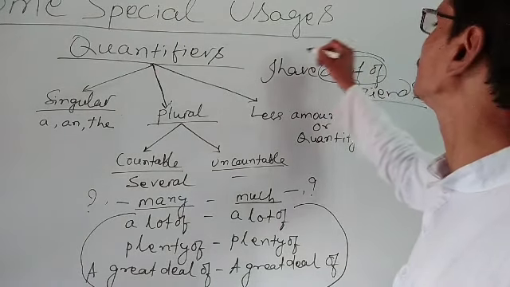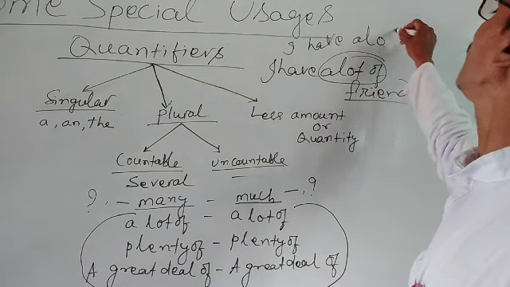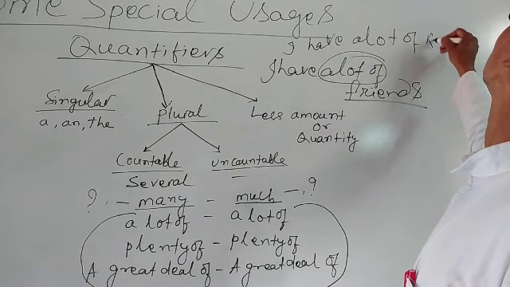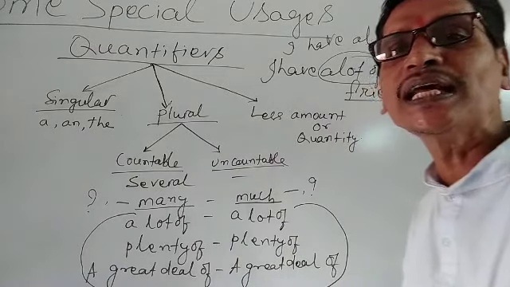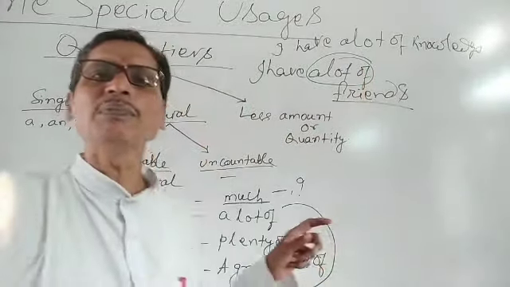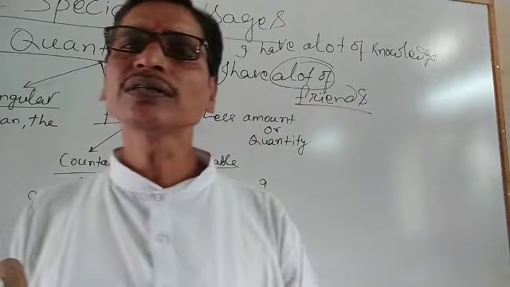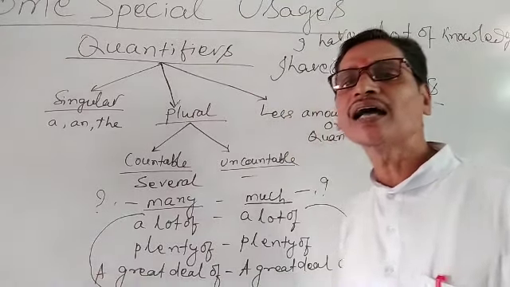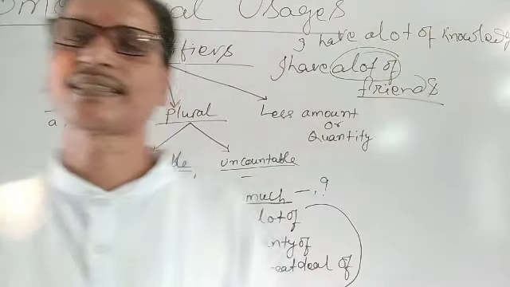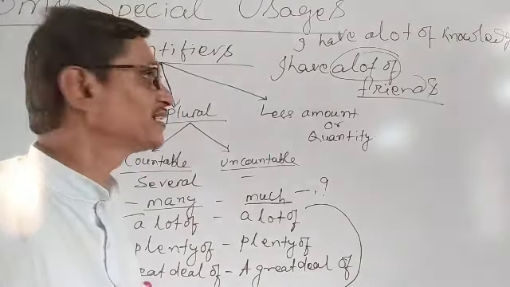Similarly, we can say, I have a lot of knowledge. Here knowledge is an uncountable noun. Still we have used a lot of because both the sentences are positive sentences.